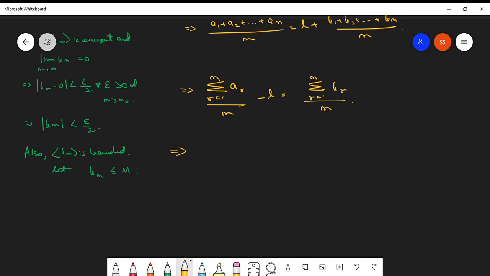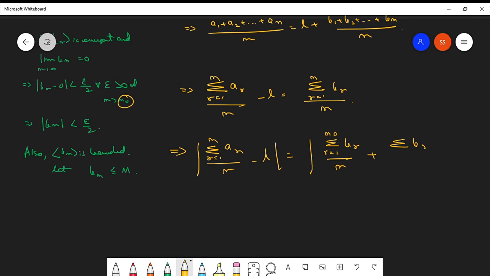See, if I put modulus on both the sides, what will I get? Mod of summation r equals 1 to n a_r over n minus l is equal to mod of... We break this addition in this form. Summation r equals 1 to n naught of b_r over n plus summation r equals n naught plus 1 to n of b_r over n. This much is clear.